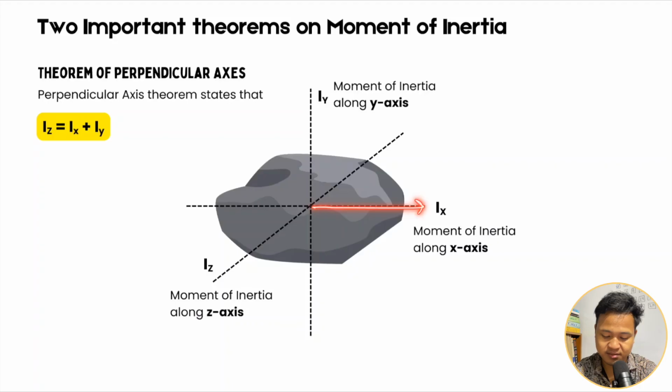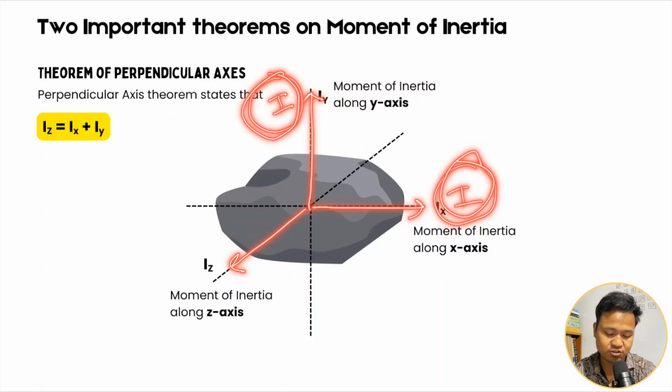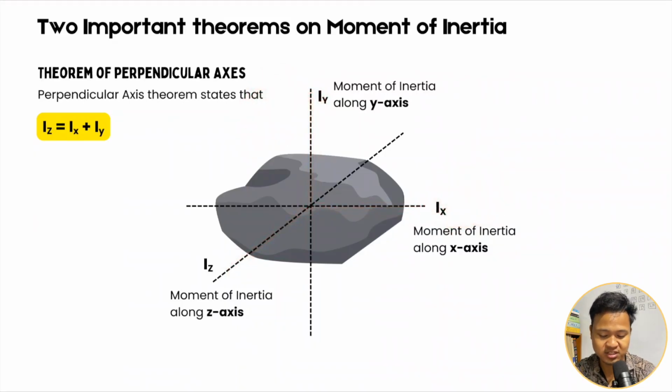For example, the moment of inertia about the Z axis is given by the moment of inertia about the X axis plus the moment of inertia about the Y axis. So that will give me the moment of inertia about the Z axis. Okay, so this is the formula.